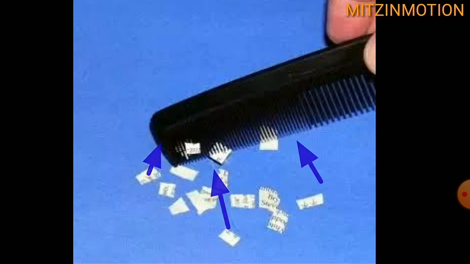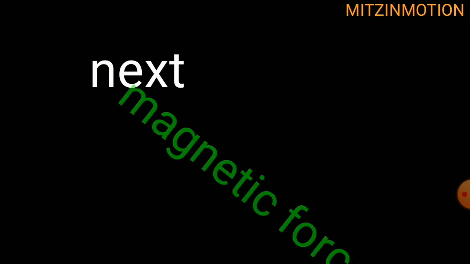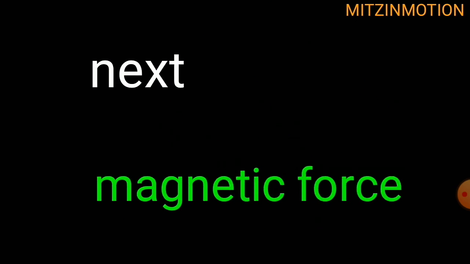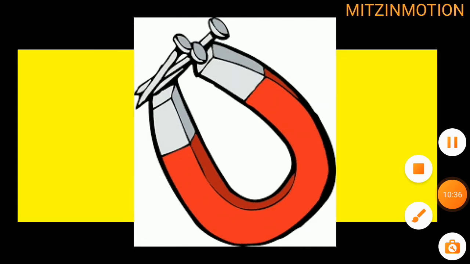The last one is magnetic force. Let's see the example. Here we see that some nails, some iron particles, are attracted by the magnet.